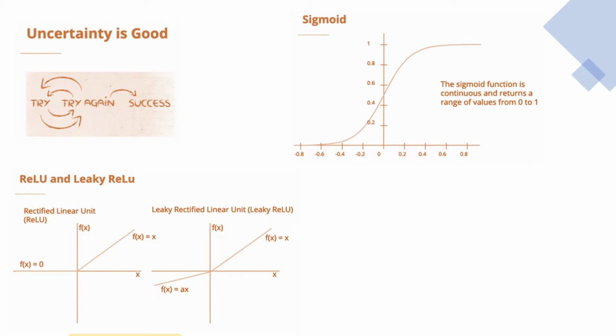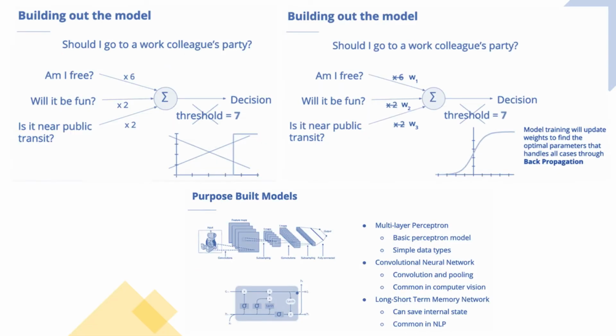So going back to our example, we now want to update our model with one of these dynamic activation functions to allow the model to provide more insightful decisions. We start by substituting the decision threshold with one of these activation functions. Here we'll go with the sigmoid since we want a go or no go decision. Now we can use placeholders for the weights which will be set when the model is trained. Now we have a node that is completely configurable.